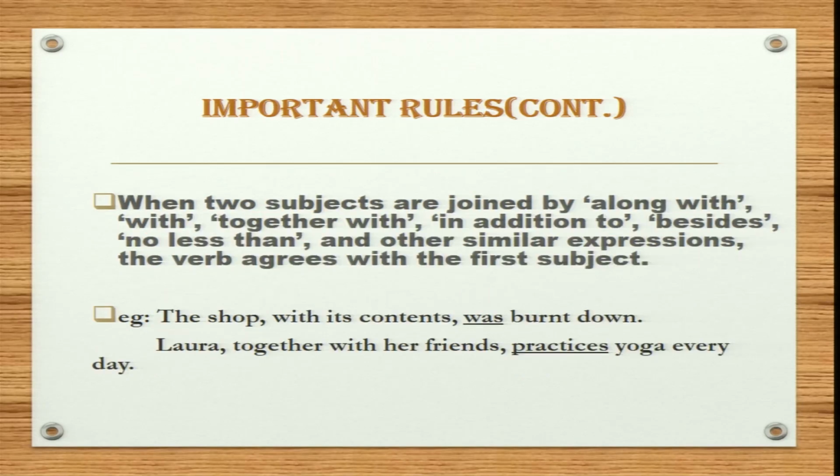Now moving on, our next rule is, when two subjects are joined by along with, together with, in addition to, besides, no less than, and other similar expressions, the verb agrees with the first subject.